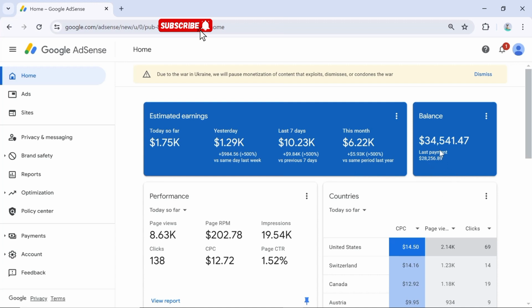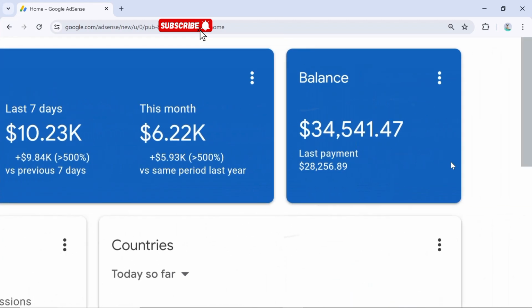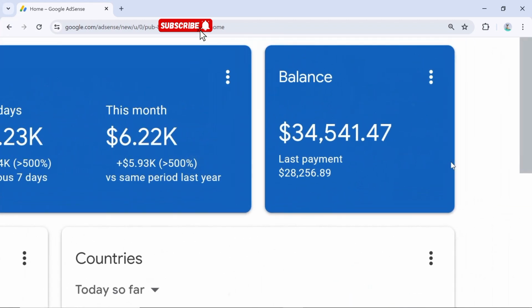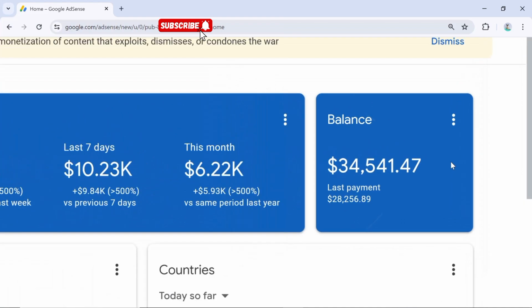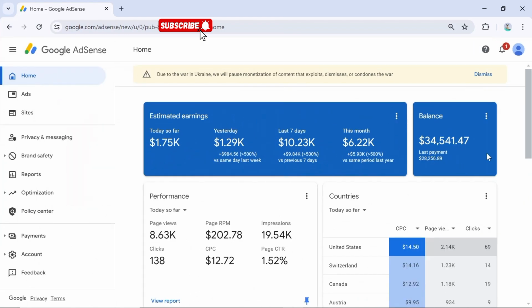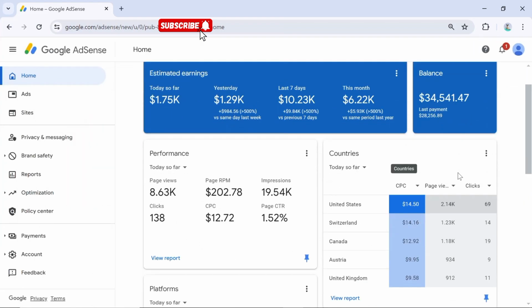We have made roughly 6.22k total this month. You can see what we received in our balance, our pending balance. You can see for the last payment, we have been receiving many payments with this account so far. If you have been following us, if you go through our previous videos on this channel, you see that I normally put my daily updates on my AdSense account. I normally post my daily reports. All right, so let's come over here. You can see that my impressions are always high.